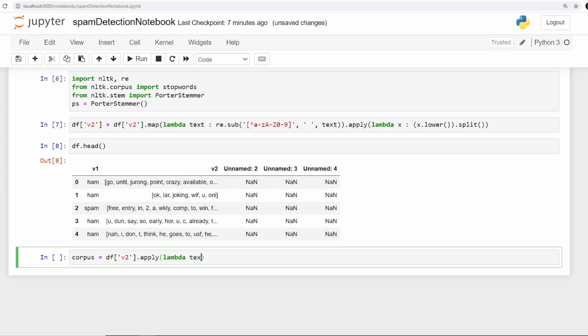So I'll just say text. Alright, and inside this lambda, what I want to do is join the words that are not present in the stop words. I have to only add the words, by joining them, which are not available in the stop words. So for that I'll have to say list, because I have to enclose everything inside the list.